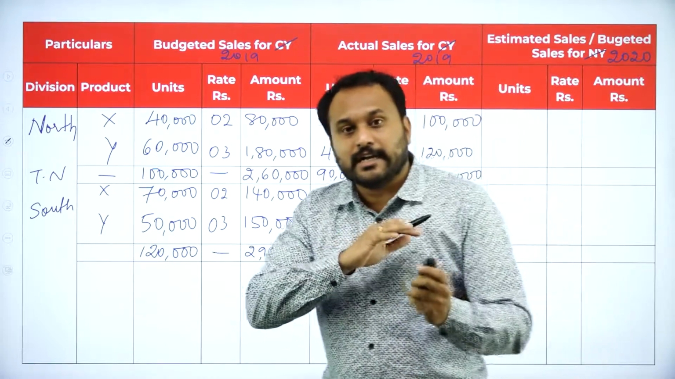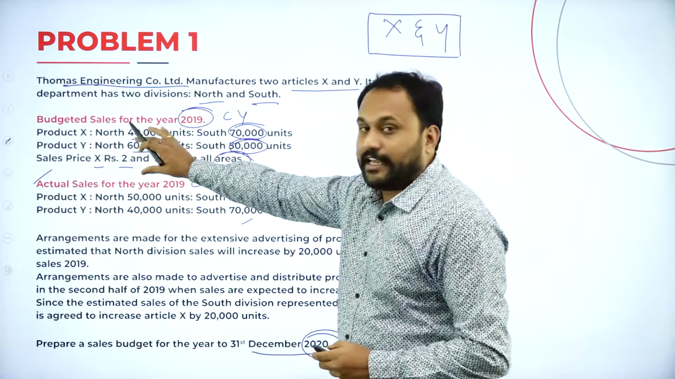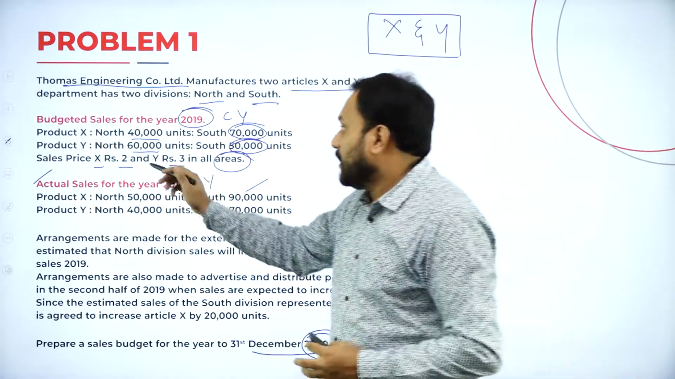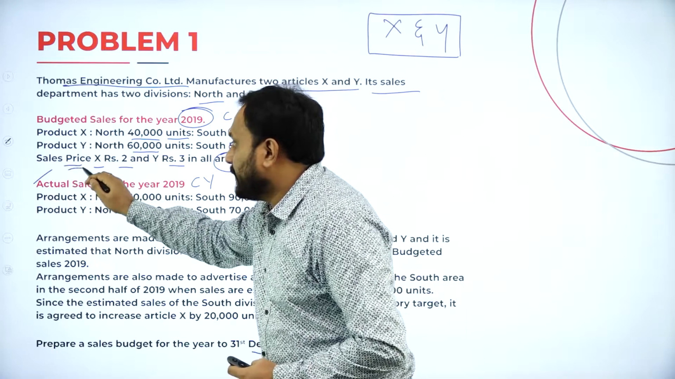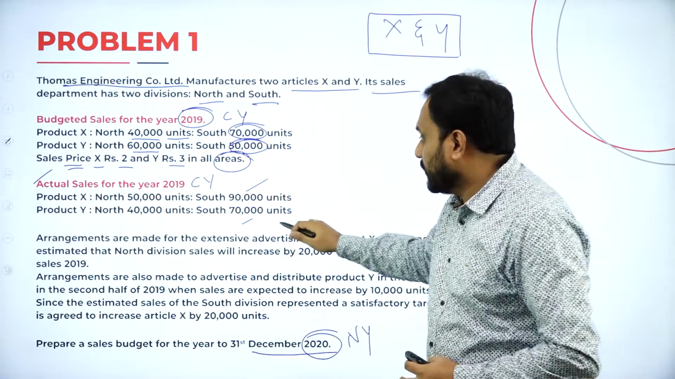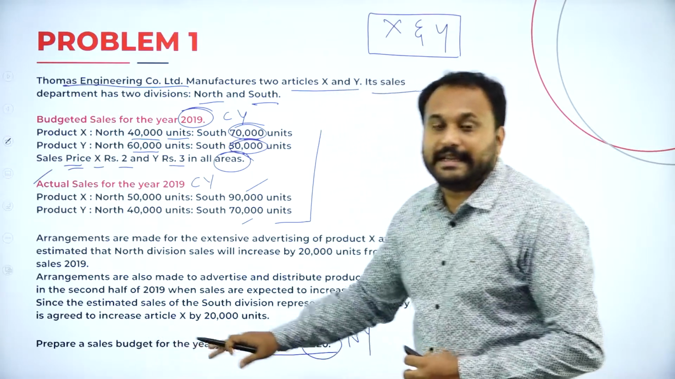Here students, we have not done anything. Whatever was our question, see the question, we have taken the question, we have multiplied the units with the rate, that is the sale price. That is what we have done till here. So we are done with our questions till here. Now we'll go with the next one.